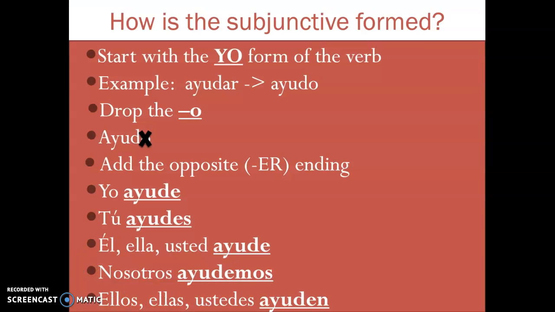If you look closely at these, you can see that the AR ending verbs are now taking the form of the ER ending verbs in the present tense. So how you would normally conjugate the ER verbs in the present tense, it is how you will conjugate the subjunctive form for the AR verbs.